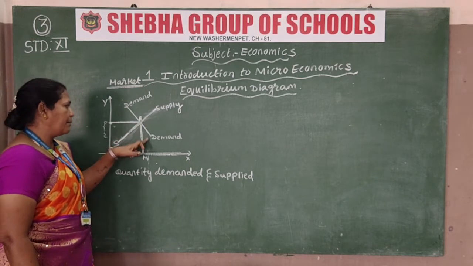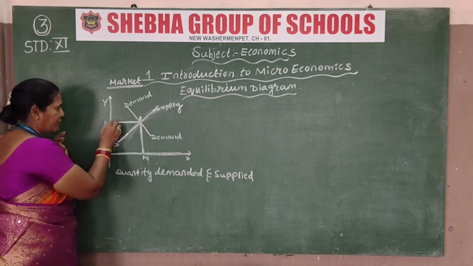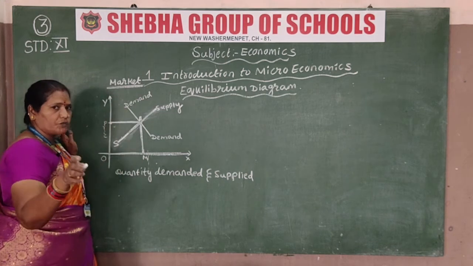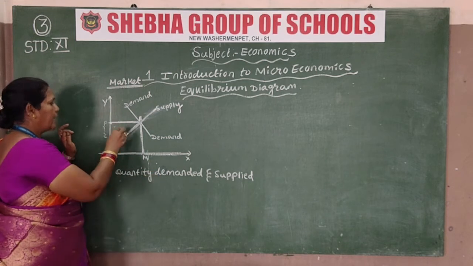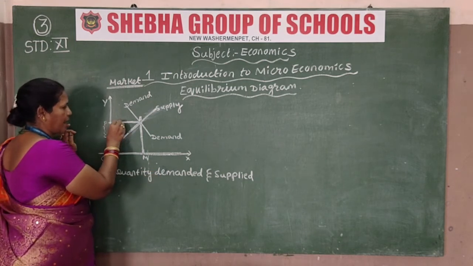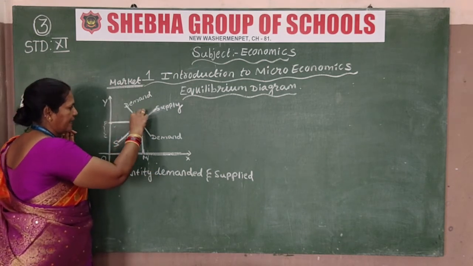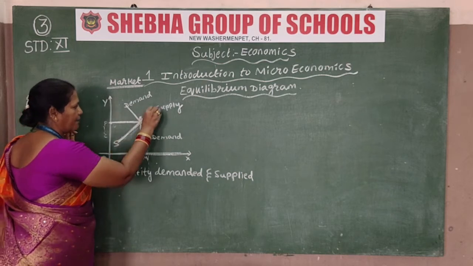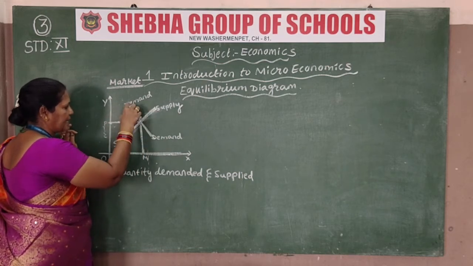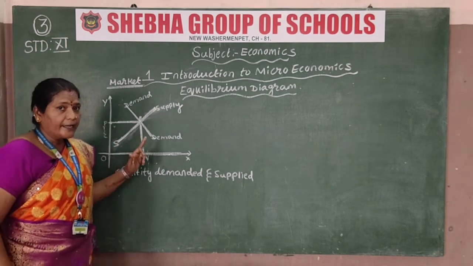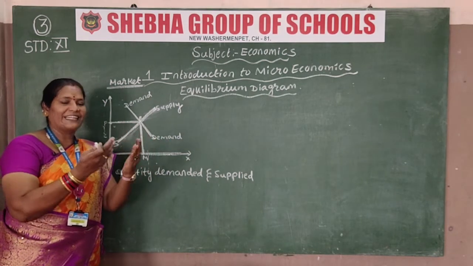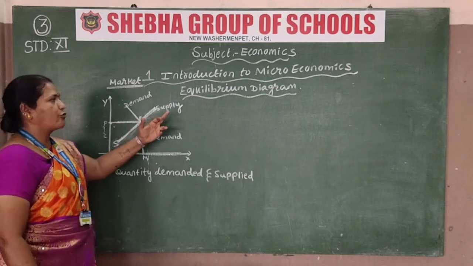And D is for demand. So this is the price from the market. Whatever goods we produce, we send into the market. This one is demand and this is supply. If the price, demand and supply are the same, if demand and supply are equal, then it is known as equilibrium.